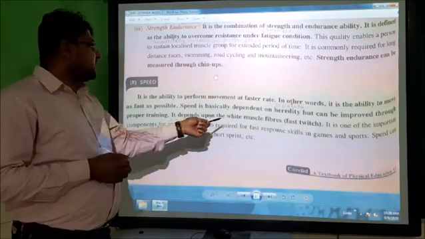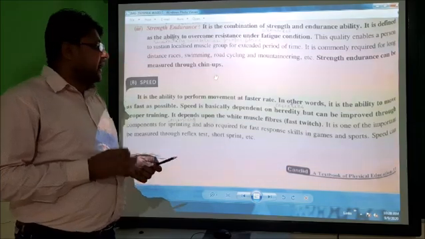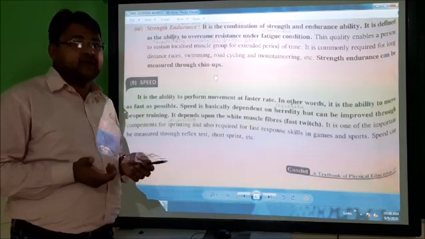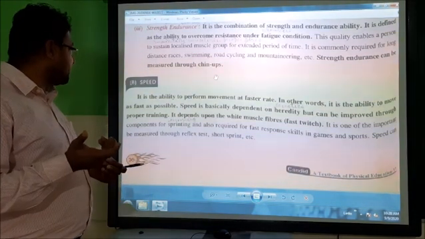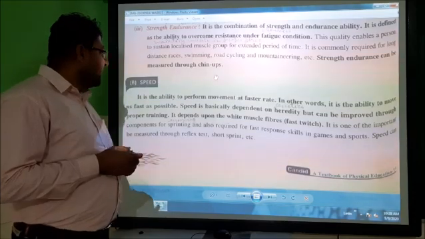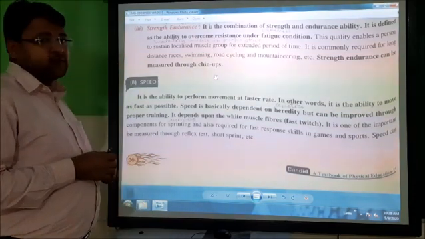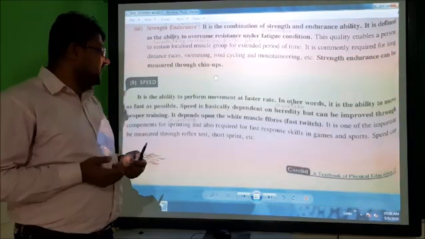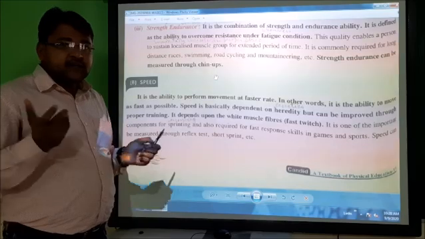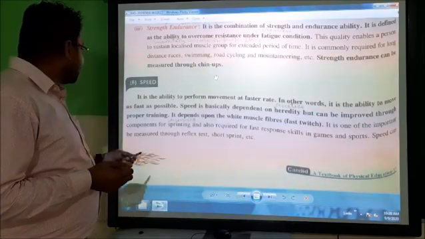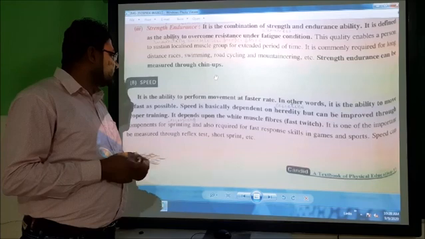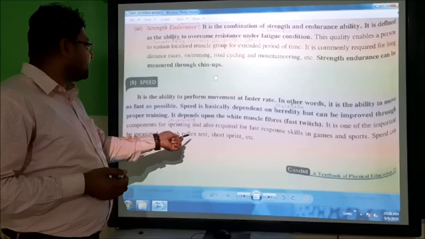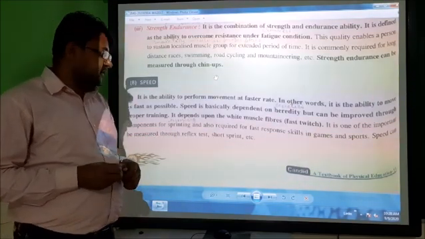So it depends upon the white muscle fiber, and it is one of the important components for sprinting. Sprinting means running. And also required fast response. The speed requires fast response skill in games and sports. Speed can be measured through the reflex test and short sprint.